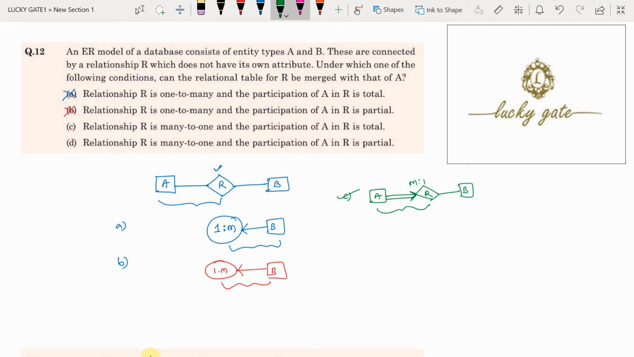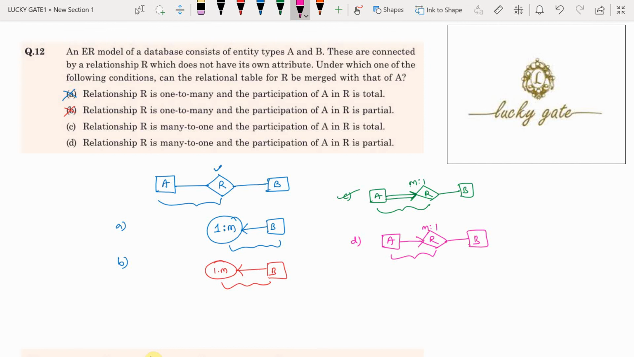And look at option D. In option D, it is also given relationship R is many to one between A and B. Because the participation of R is partial, it means at most one relationship is possible from A to B. So because many to one, we have a key constraint from the many side, meaning A side. So it means R is to be merged with A.